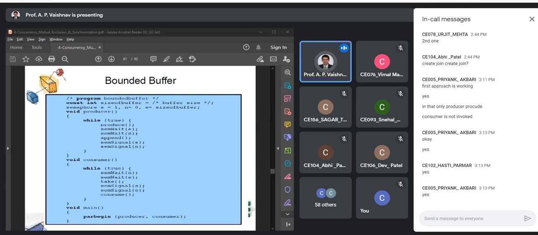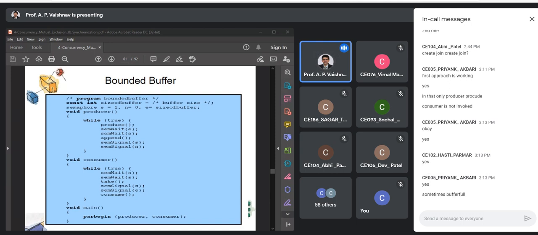If you are having producer consumer as a pair, that means you are doing create join, right? Because you are waiting for the producer to terminate and then consumer will start, right? Then actually there is no meaning, right? So ideally you should go with two times create producer, create consumer, and then join for producer, join for consumer, right? That is the approach by which you can actually see the behavior, right? Because if you are waiting for the first thread to terminate, then again it will be a synchronized behavior as we have seen in the first program, right?